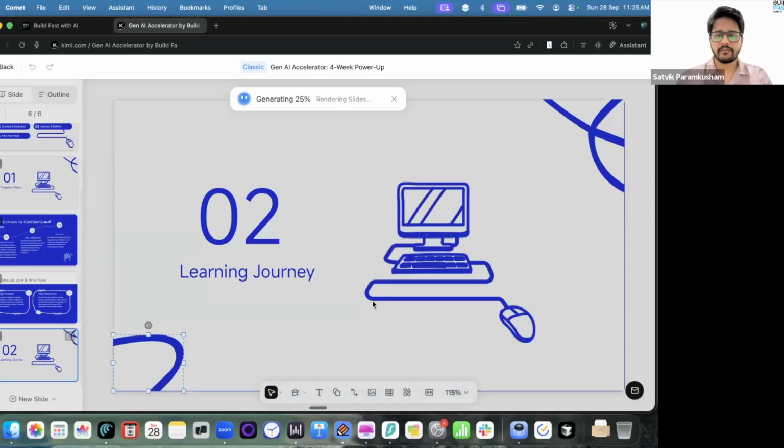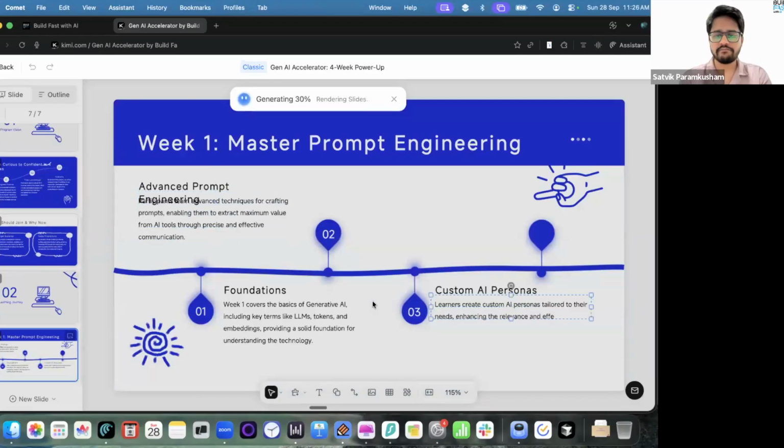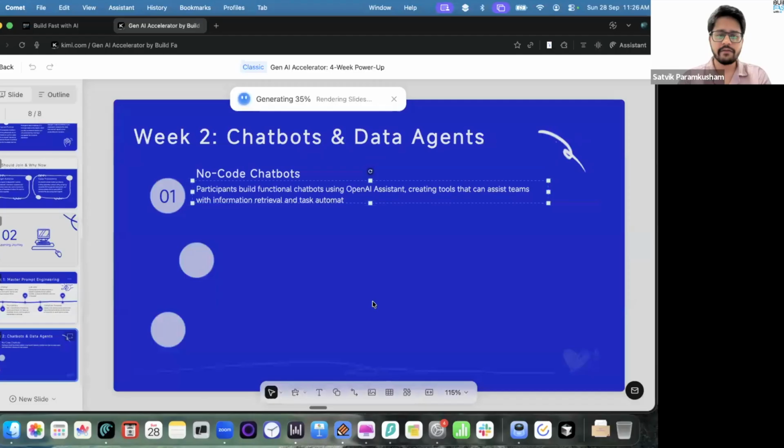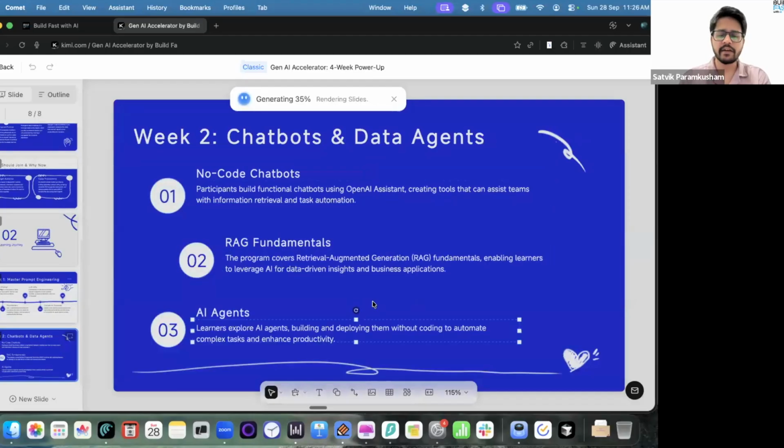Creating this proposal, let's say, has taken me 1-2 hours. Creating a nice PPT would have easily taken many more hours. But since I'm using AI, I'm able to automate it very, very simply. It's creating a week-wise plan, week 1, week 2, week 3, so that whenever I'm presenting it to anyone, I will have some nice slides.